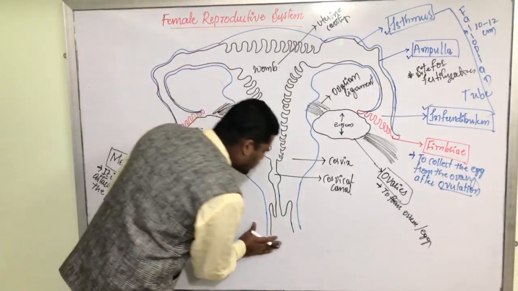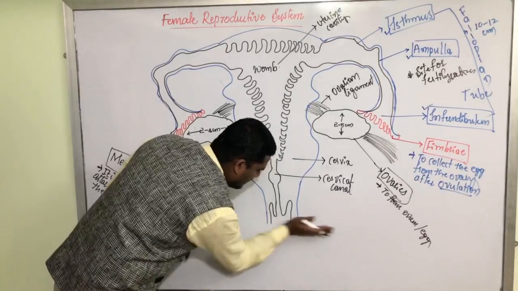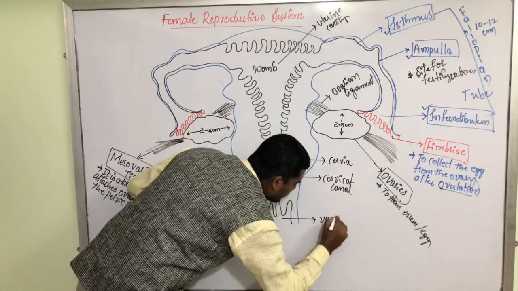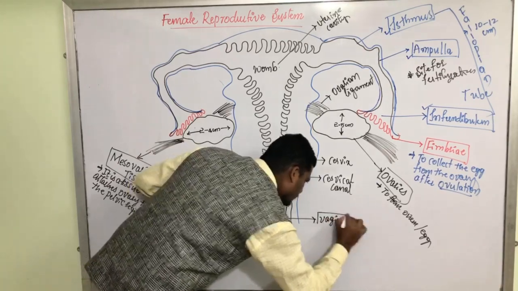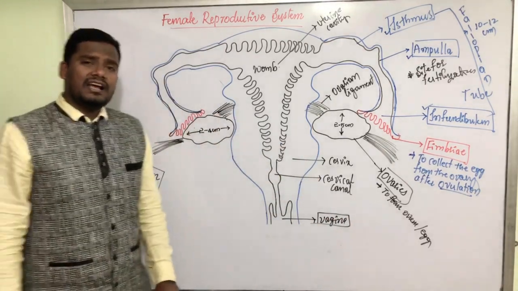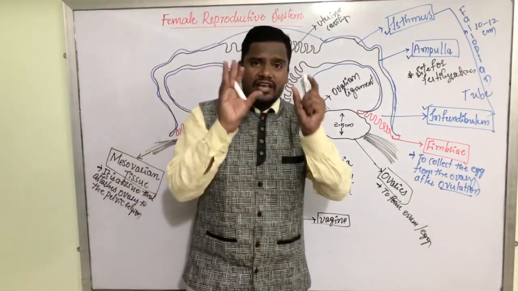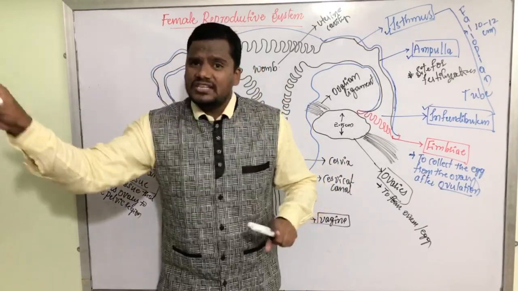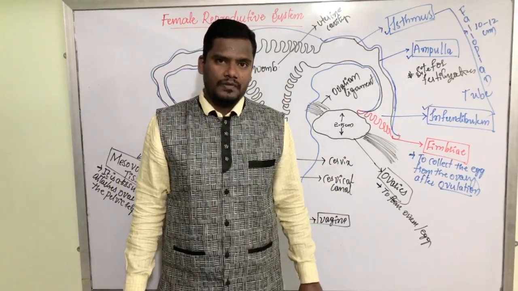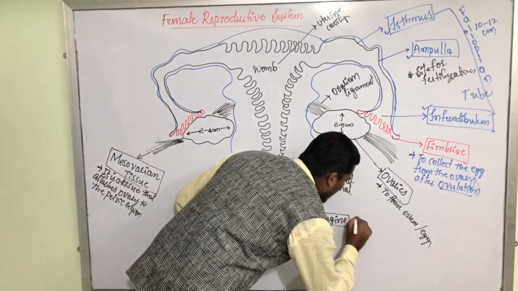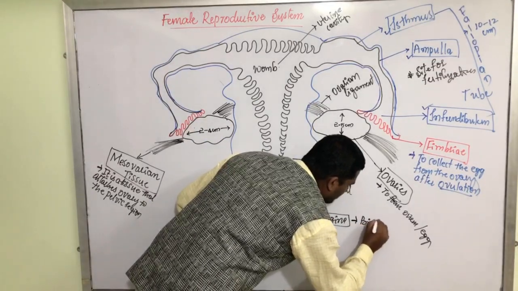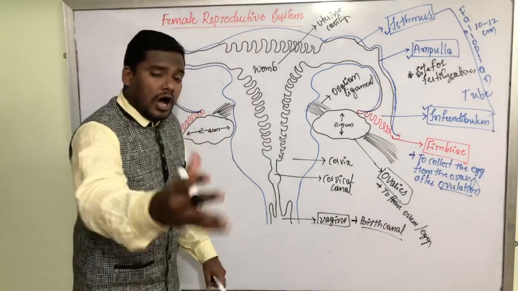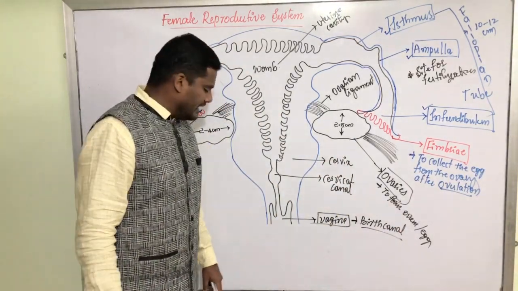Now this last thing is called the vagina. This vagina is considered the external genitalia of the female reproductive system, like how we have the penis in the male reproductive system. Vagina is also called the birth canal, through which the baby comes out after the 9 months of pregnancy.